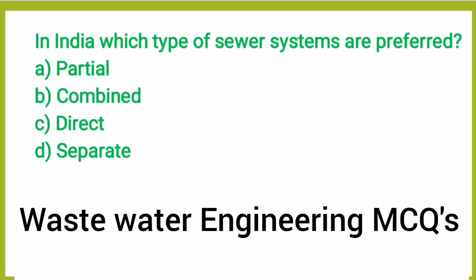Next question, in India, which type of sewer system is preferred? Option A, partial. Option B, combined. Option C, direct. Option D, separate. So the correct answer is option B, combined.